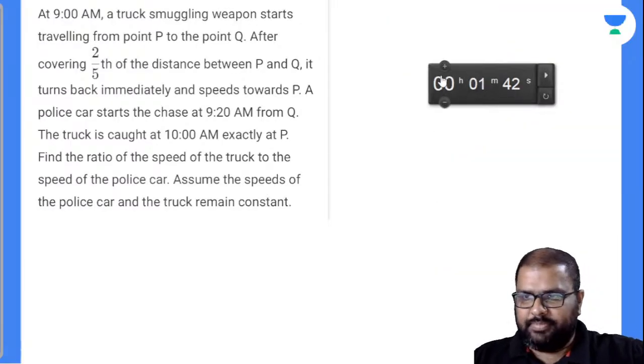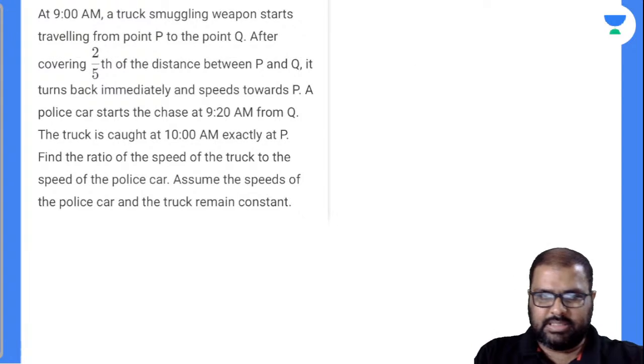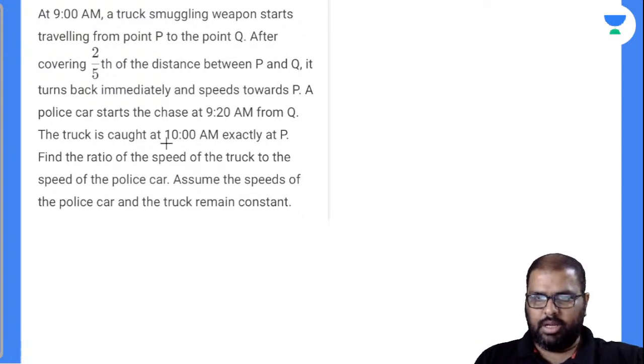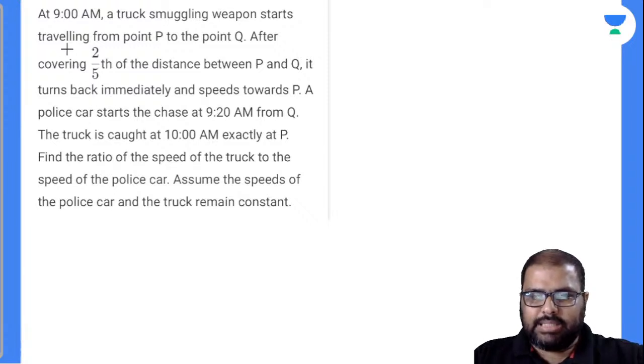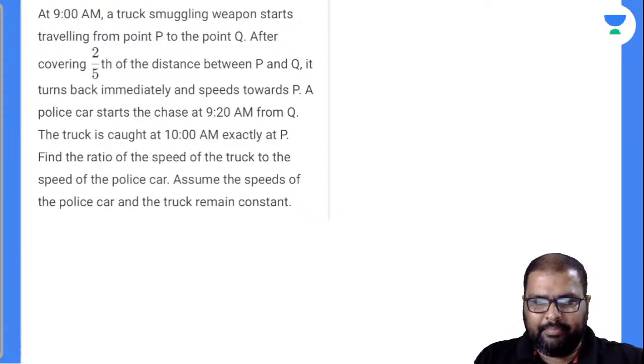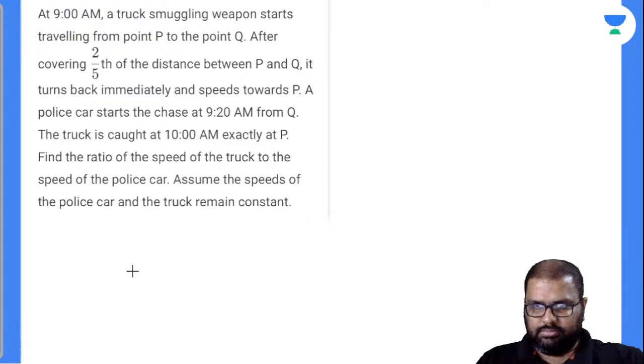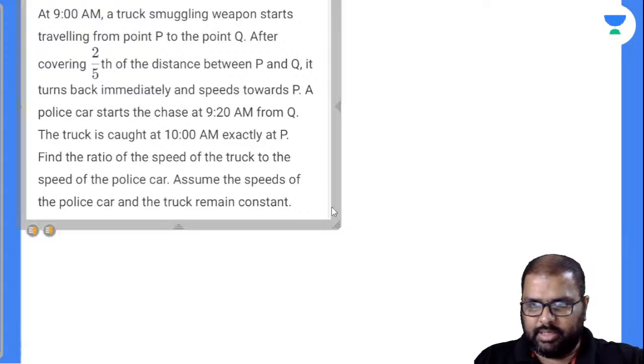Sorry for the glitch here. Any answers for this? Right. Observe the question there. So I'll draw the diagram. At 9 a.m., a truck smuggling weapons starts traveling from point P to point Q. So I'll take it down like this, a little bit. I'll decrease the value.